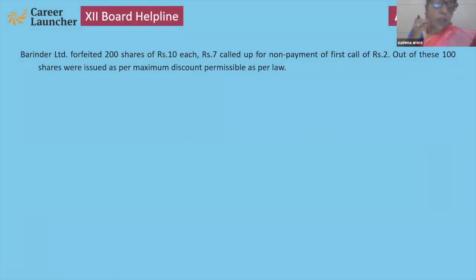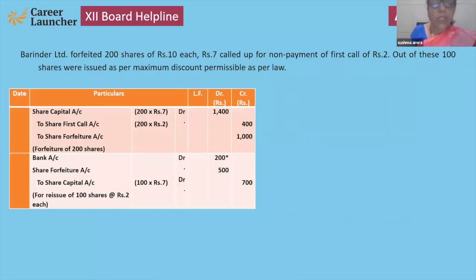Barinder Limited forfeited 200 shares of 10 each, 7 called up, for non-payment of 2. Now these shares are to be reissued up to the maximum permissible limit as per law. See, that question students asked, so I have given it previously as well.